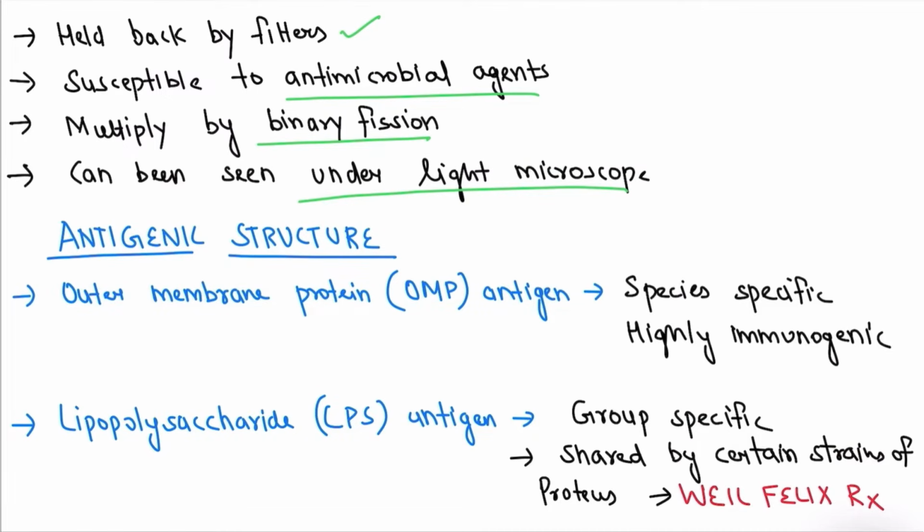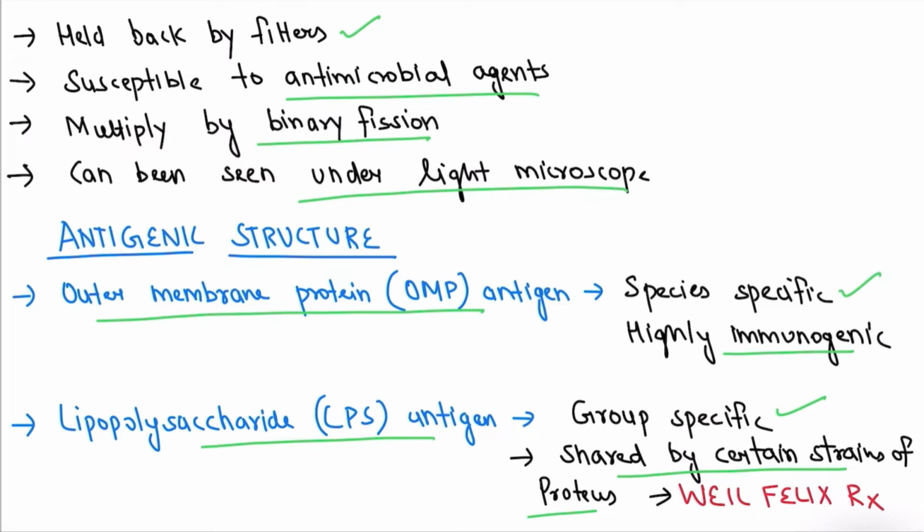Now coming to the antigenic structure that is present in this, the first one is outer membrane protein, OMP antigen. It is species specific. Every species has a different outer membrane protein antigen and it is highly immunogenic. The second one is the most important one, that is lipopolysaccharide antigen, LPS antigen. It is group specific, and the important point here, it is shared by certain strains of Proteus. So it forms the basis of Weil-Felix reaction. You will study about this later.